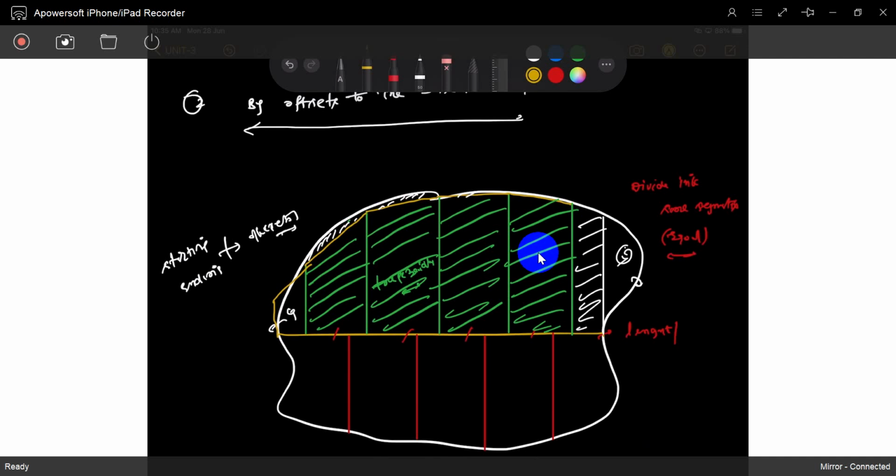Maybe these are not straight lines. See, it's not a straight line at all. Mostly these are not straight lines. So at the starting and ending, we have some problems arising. Based on different methods, we can try to incorporate this area also into the main area. Then only we will get good results. Otherwise everything is lacking some accuracy. So something is missing, na? So that is the method.